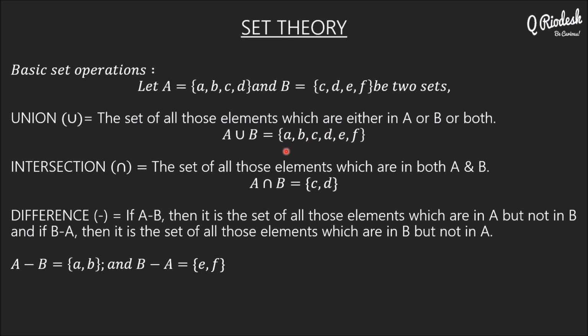Intersection is the set of all those elements which are in both A and B. So intersection is just the common elements. What is common in A and B is C, D. So A intersection B is C, D.